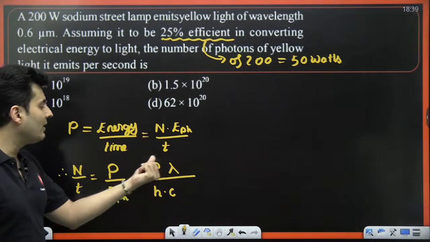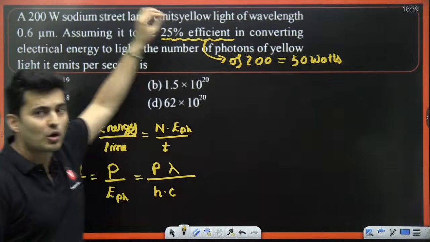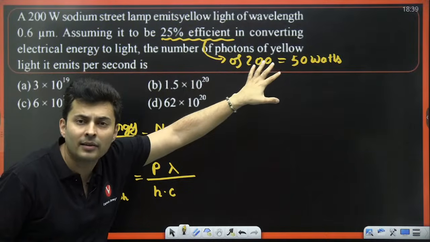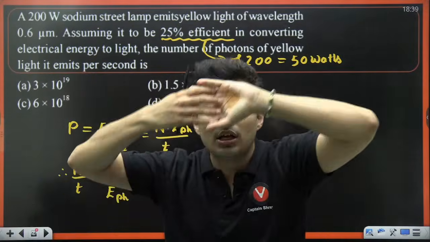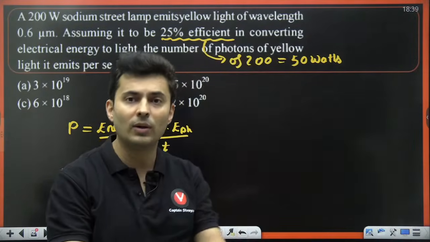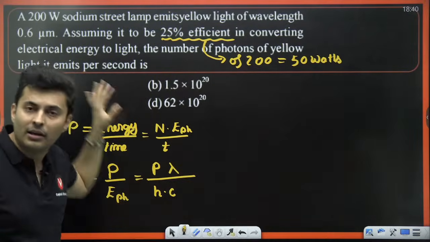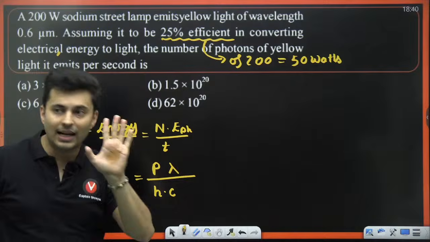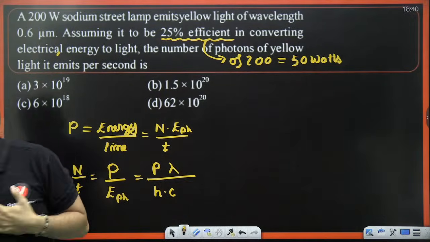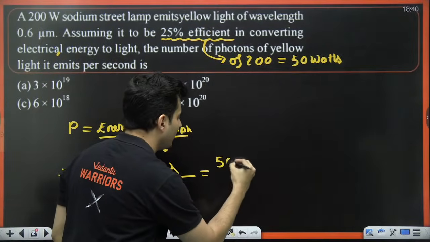So substitute the value of P not as 200 but as 50. Not as 200 because 200 was the electrical energy given. In that electrical energy, some 75% was lost. Only 25% went into light, which is photons. So that's why we will substitute 50, not 200. Is this part clear? Yep. Pandu and Champa are very, very happy. I'm pretty sure. So I will put 50 here.